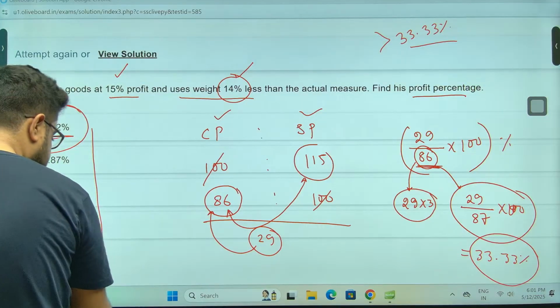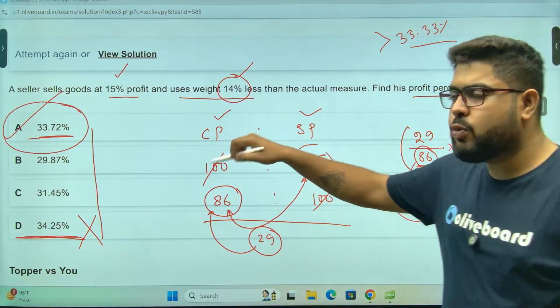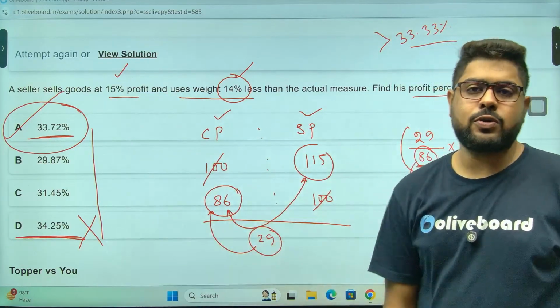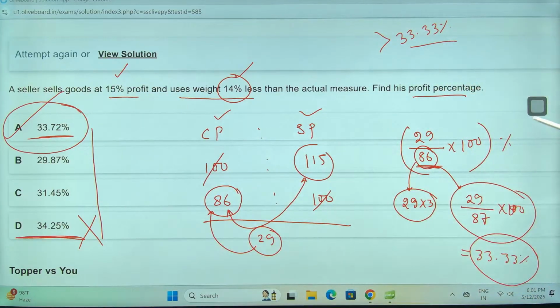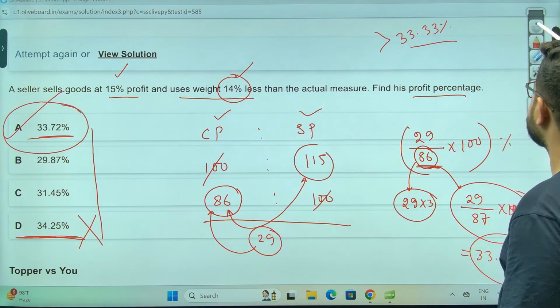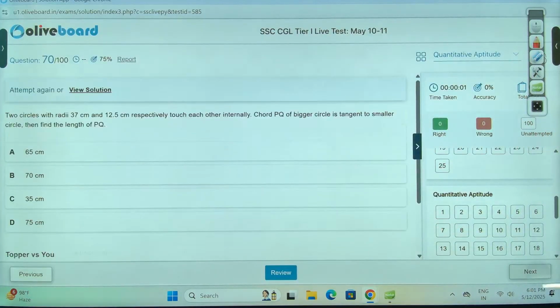So just check the error that you will get, or how much more. It will be something extra. Can that extra change go to that level? The answer is no. It is coming in the range of 0.03. So it is what it is. Okay, option A has to be the correct answer.